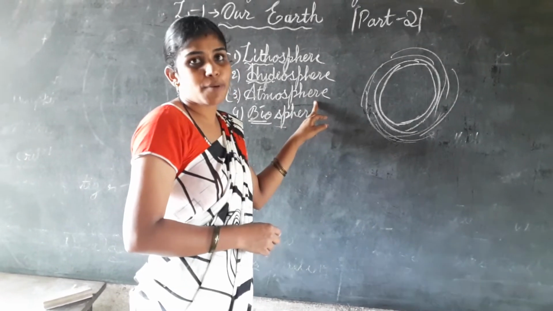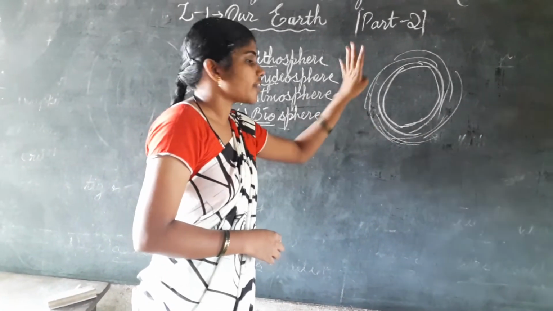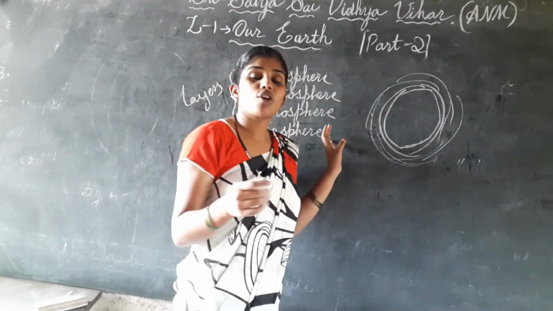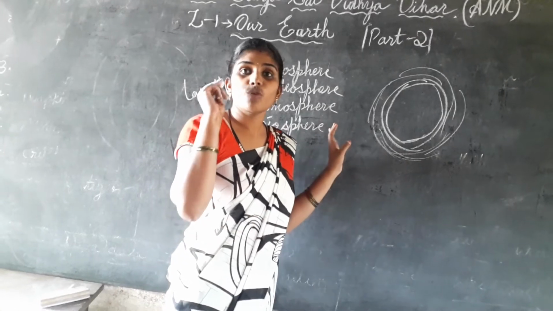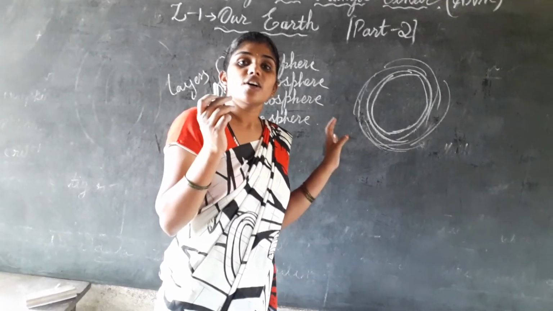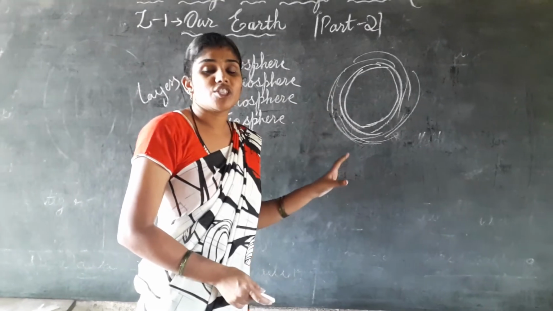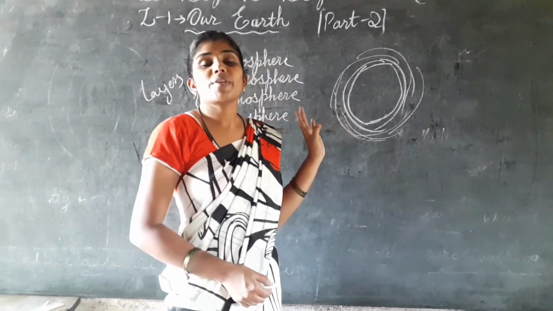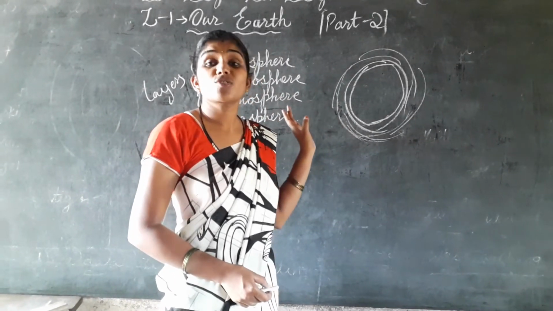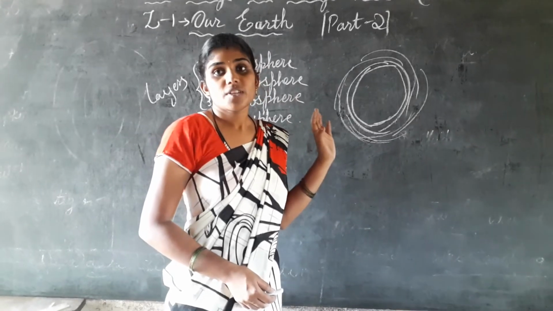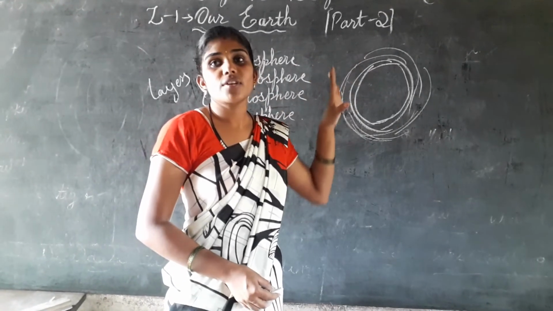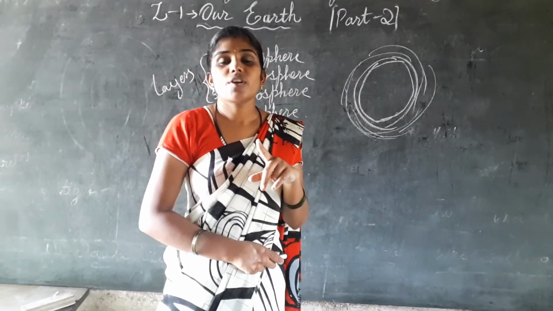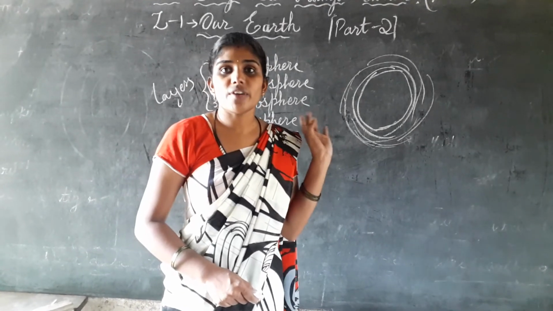Sphere means the shape of the earth. Okay, so these are the layers of the earth. Next is the invention of the continental drift. The geographer who proposed continental drift was Alfred Wegener. So this is the topic of this part 2. In this topic we have discussed evolution of the earth, movements of the earth, parts of the earth, layers of the earth. Note each and every point in your book, prepare every point and attempt the exams very well. Thank you.